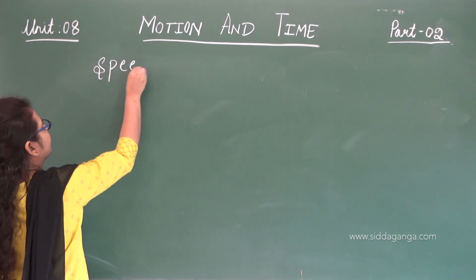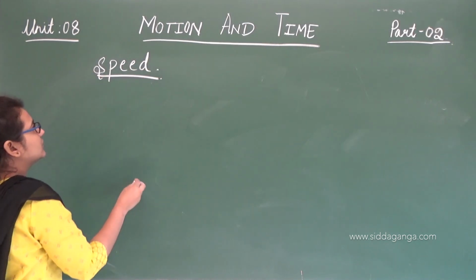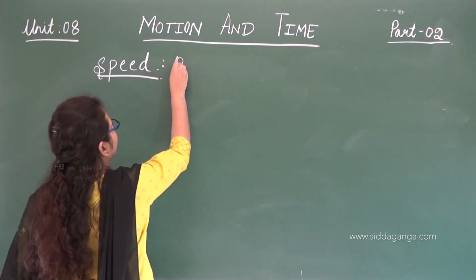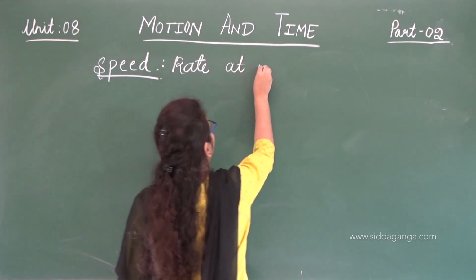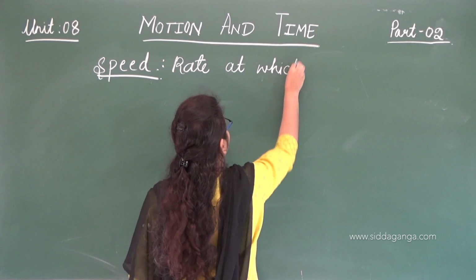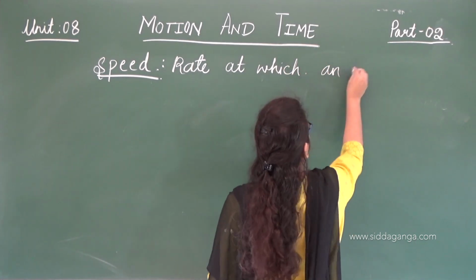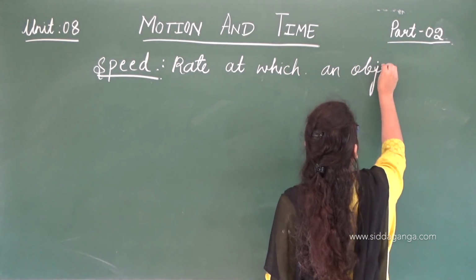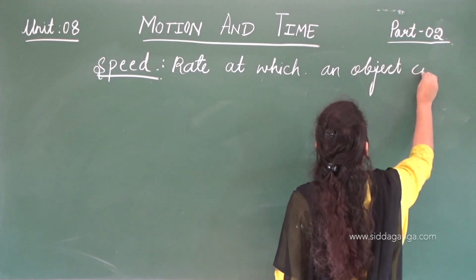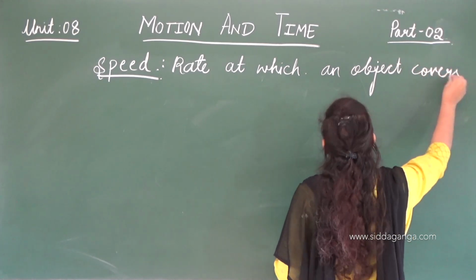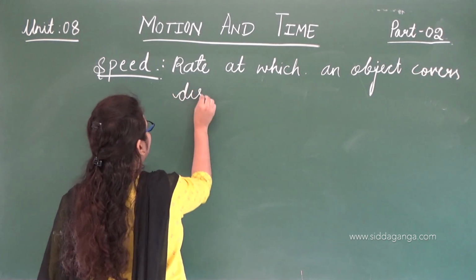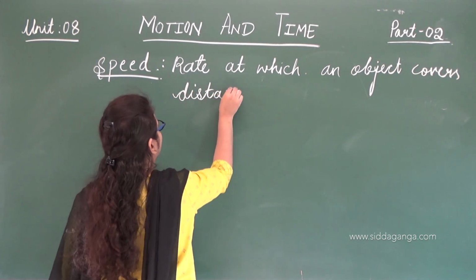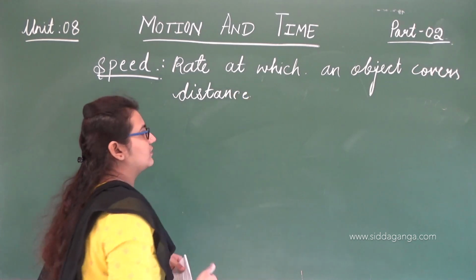So what is speed? Speed is nothing but the rate at which an object covers distance.